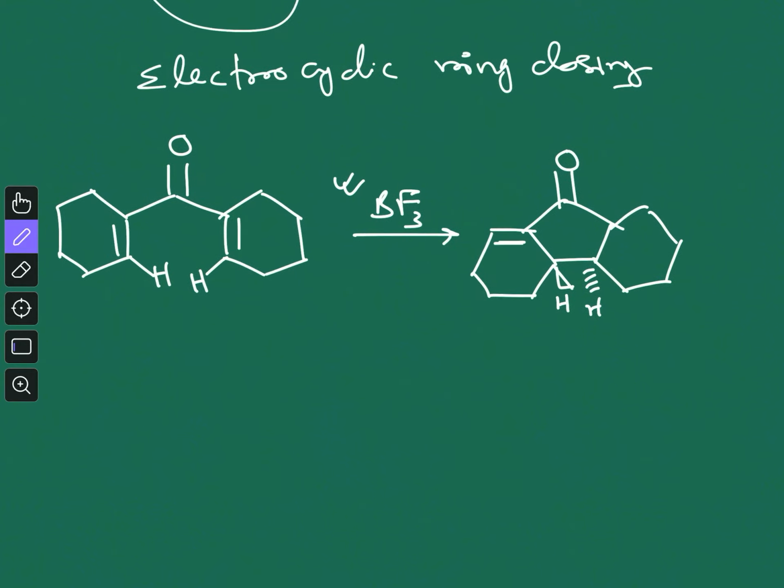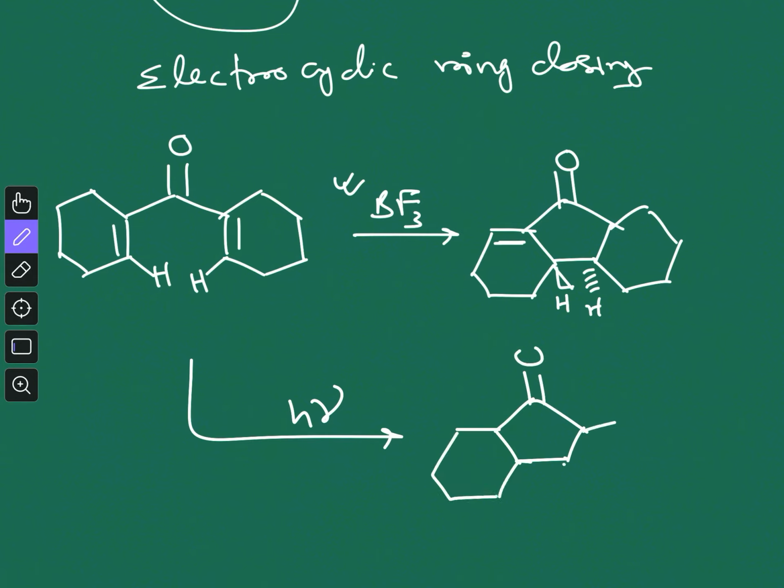But if you do the same reaction in presence of light, then you will get a different stereochemistry. Now you can see the double bond will be here, but the hydrogens either both will be above the plane or both will be below the plane, both on the same side. This is a result of con-rotatory ring closing and dis-rotatory ring closing. In this case it is con-rotatory, in this case it is dis-rotatory. If you don't know what is con-rotatory, what is dis-rotatory, watch my videos on electrocyclic ring closing reaction.